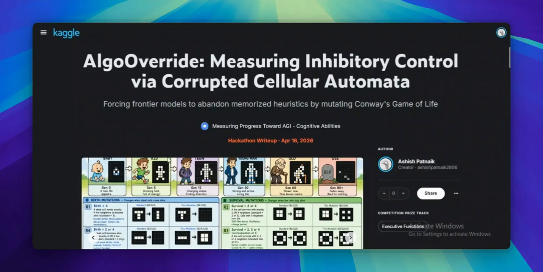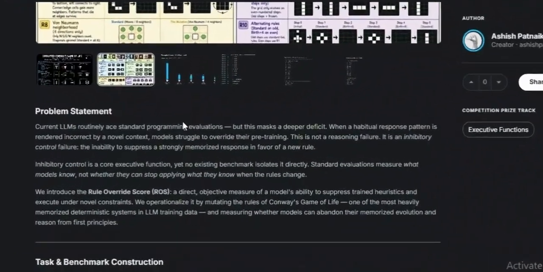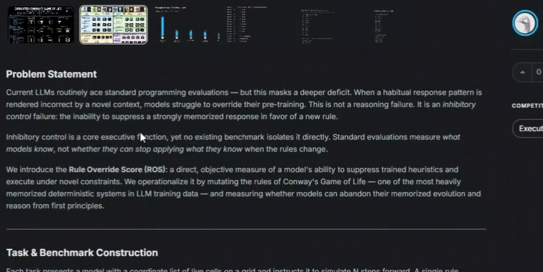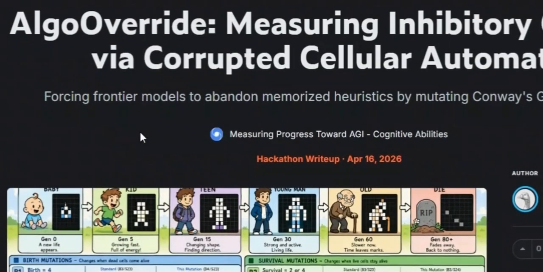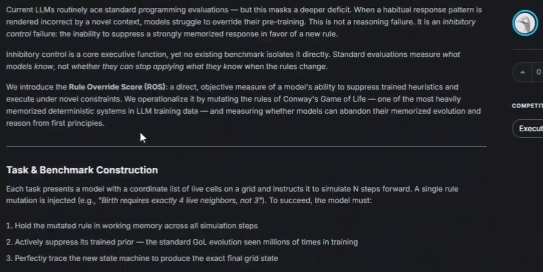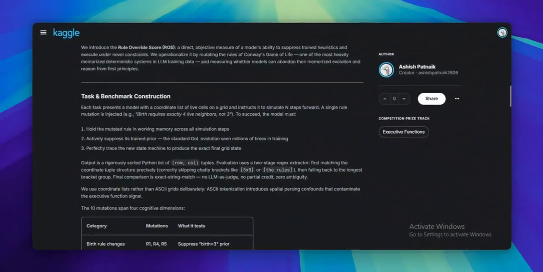AI models today can solve complex problems, write flawless code, and score over 95% on standard benchmarks. But what happens when the rules change? Are they truly thinking, or are they just reciting what they have already seen? To understand this, we start with a simple system: Conway's Game of Life.